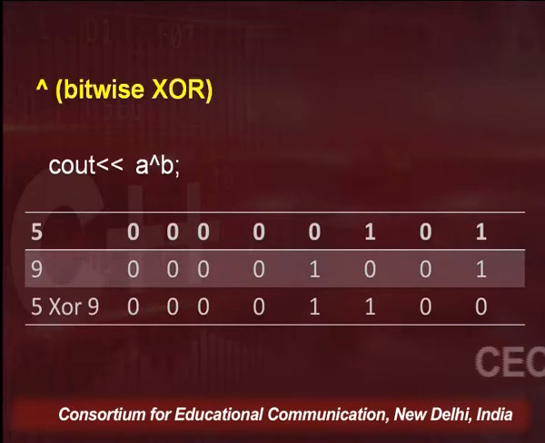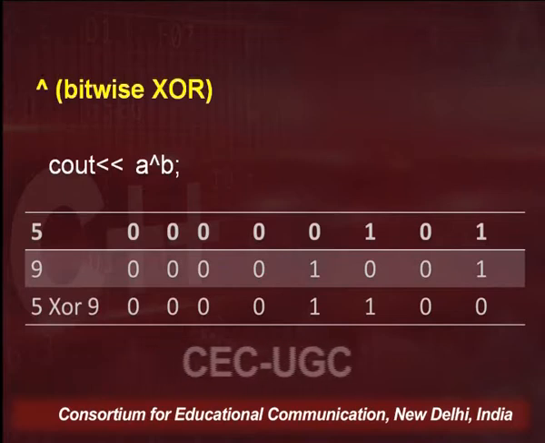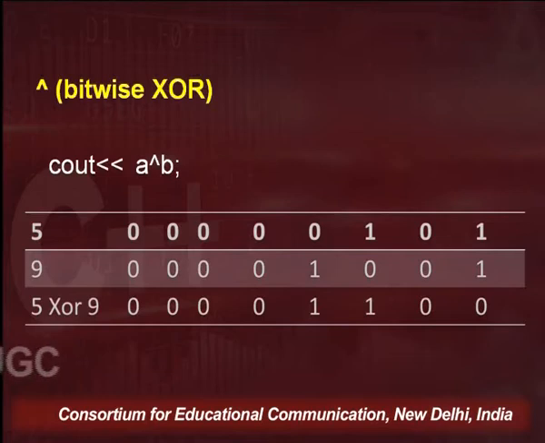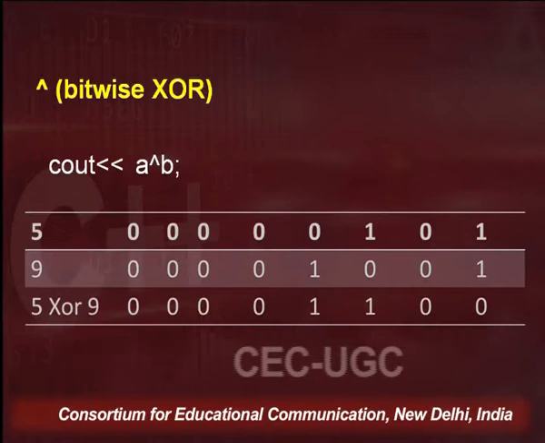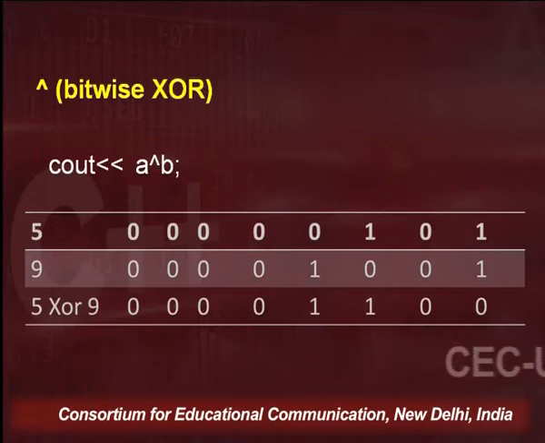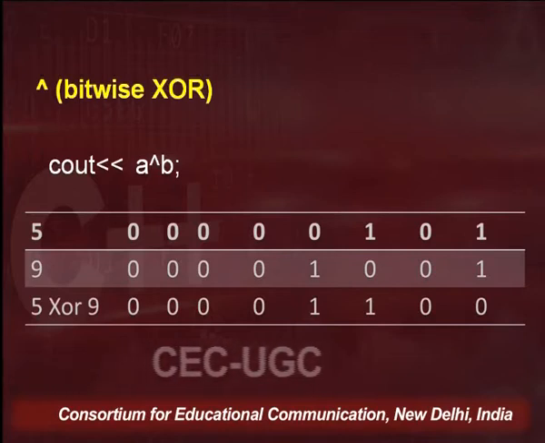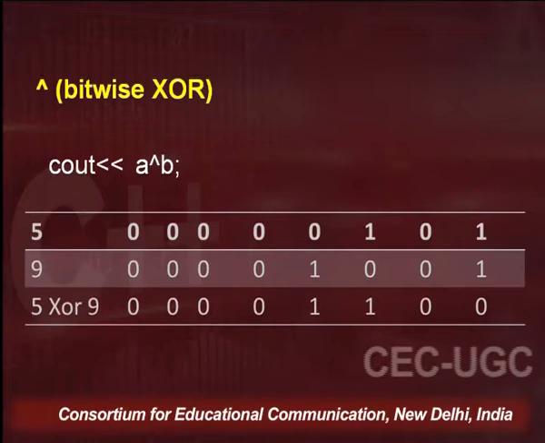So if you can see, the representations of 5 and 9 are written here, and let's take it column by column. The first column 0 0, same. Second column 0 0, same. So the answer is 0, because 1 will be there only when there is a difference in the bits. Then the third column 0 0, answer is 0. Fourth column again 0 0, answer is 0. Coming to the fifth column, it says 0 and 1. Yes, the bits are different, so the answer will be 1. The next column again 1 and 0, the bits are different, so the answer is 1.